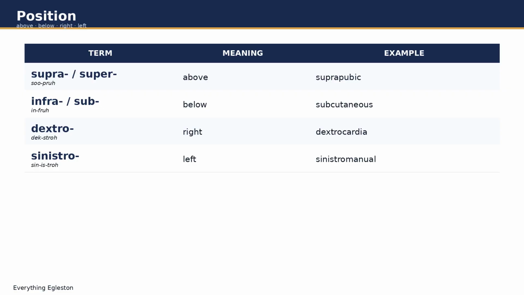Dextro means right. Dextrocardia is the rare condition where the heart sits on the right side of the chest. Sinistro means left. Sinistromanual means left-handed. Let's see position in action. Watch as the arrow slides supra, upward, from the pubis toward the abdomen, then infra, downward, from the eye toward the cheek. And here's dextrocardia, the heart mirrored to the right side of the chest.